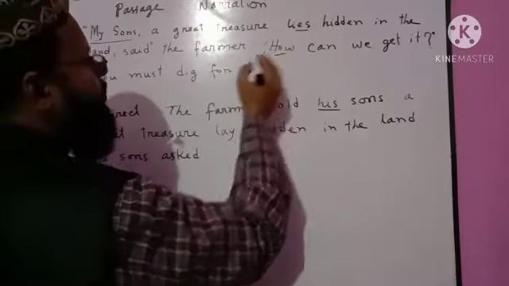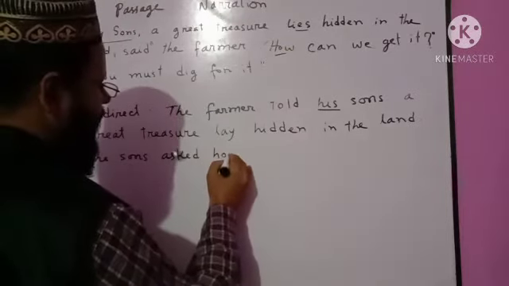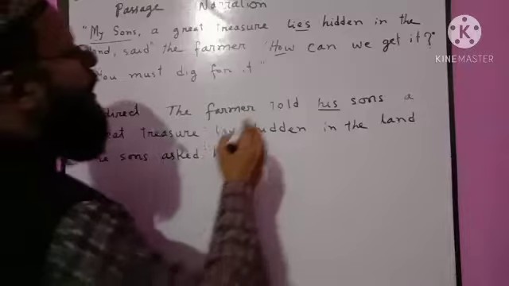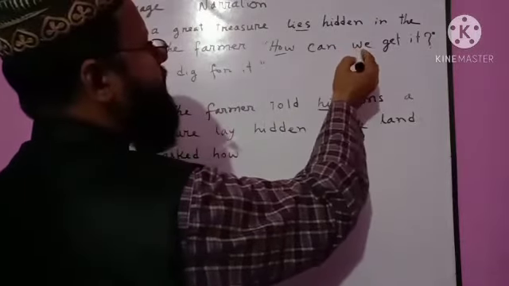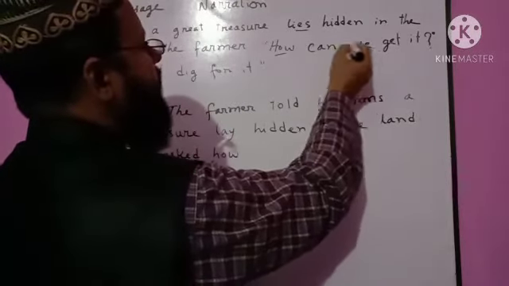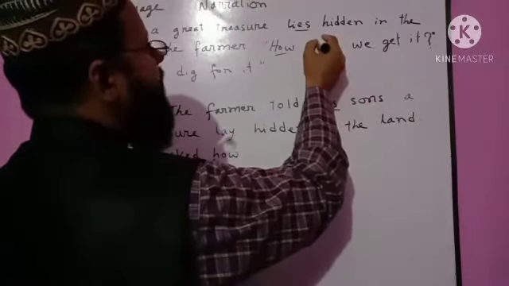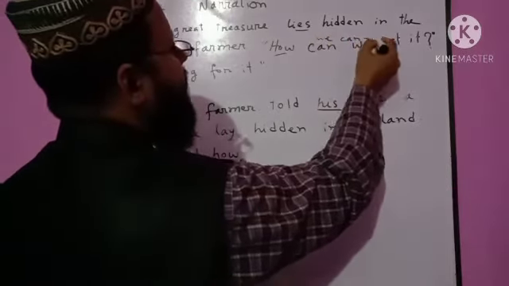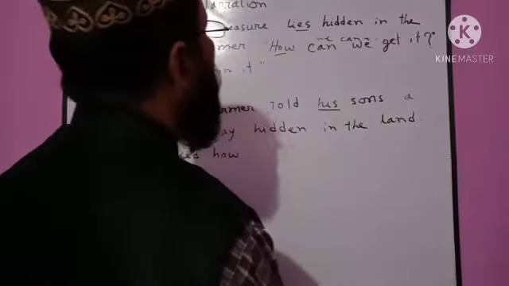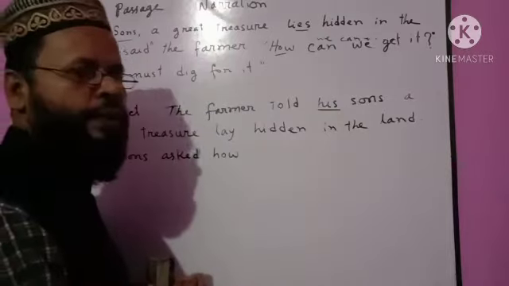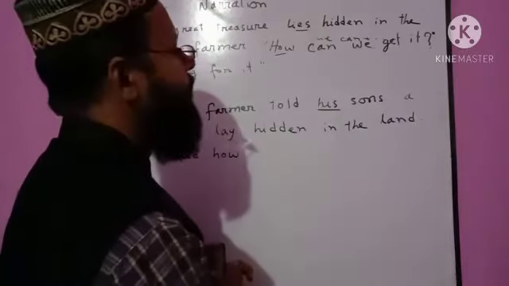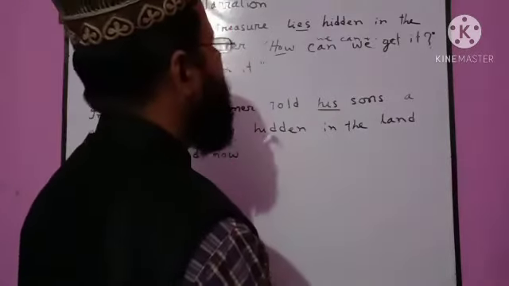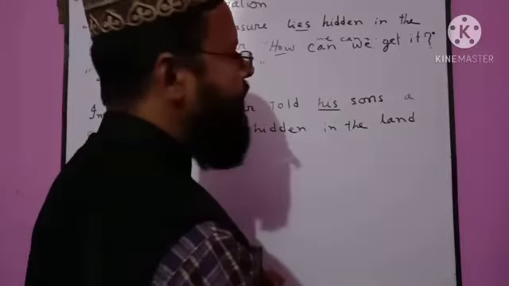Then the WH word will be the conjunction. How? Then we shall change the sentence into a statement. Can we will be changed into we can. Then other words. Can we get will be we can get. When we make it a statement or assertive sentence, at first the subject, then the auxiliary verb and main verb.